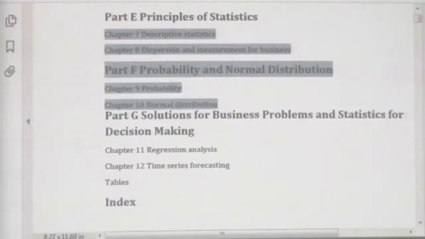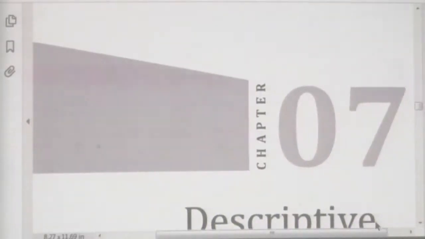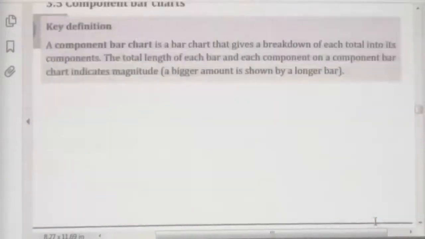If I take the study text relating to this area, I will show you why it is important to read these topics.